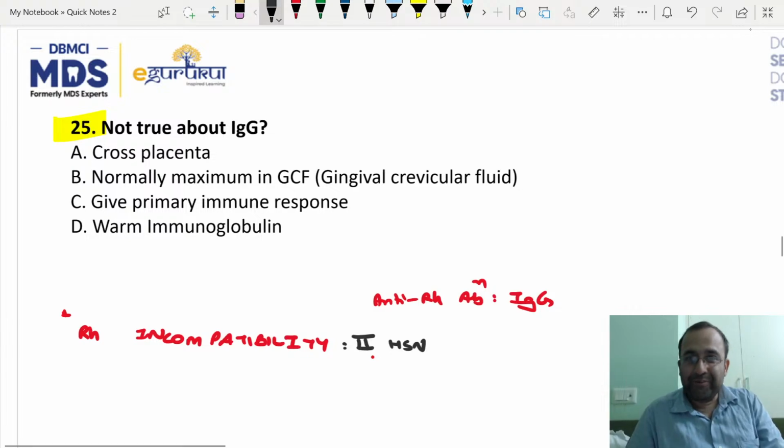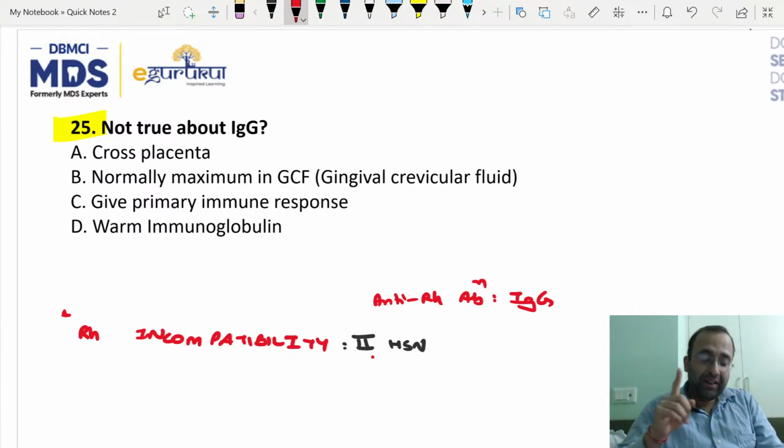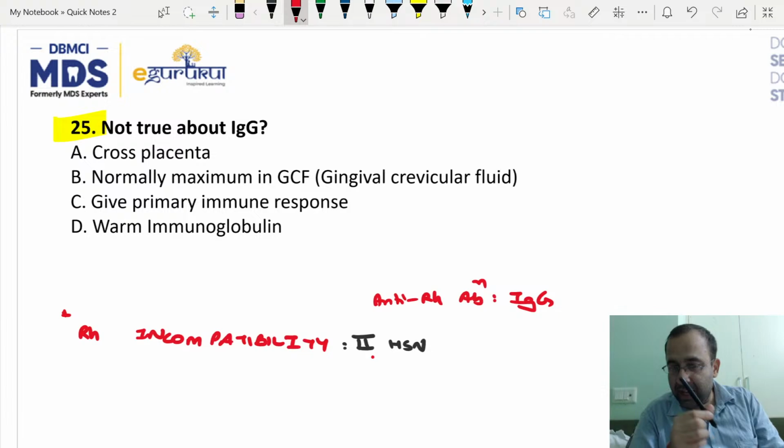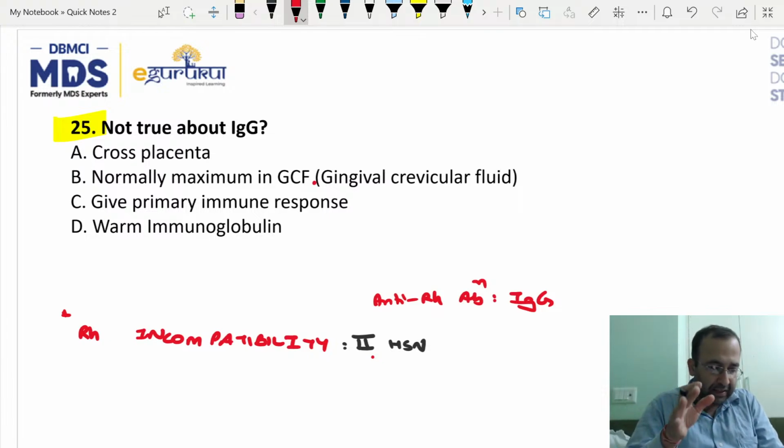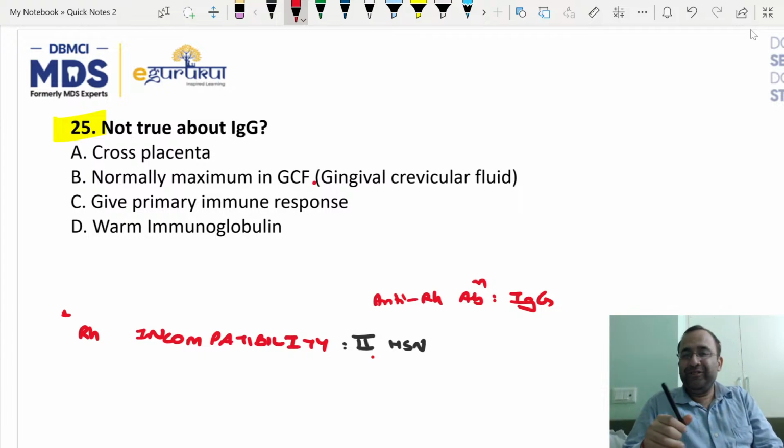Next, not true about IgG. Most common immunoglobulin. When this was the exact question, the examiner had just written GCF. They did not tell you it is gingival crevicular fluid. I don't even know what this means. When this question came in the paper, I was also confused.